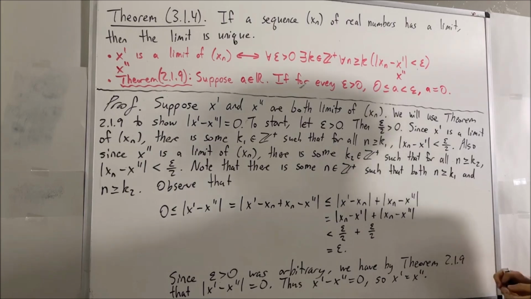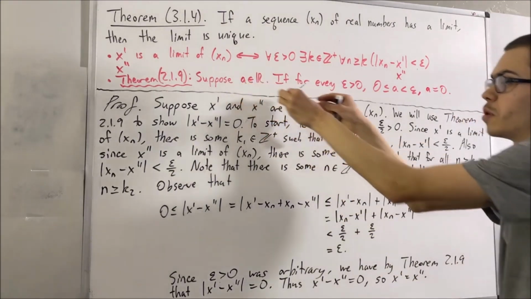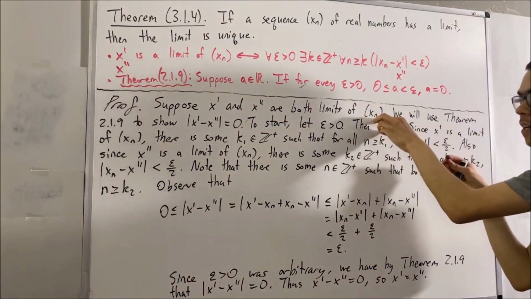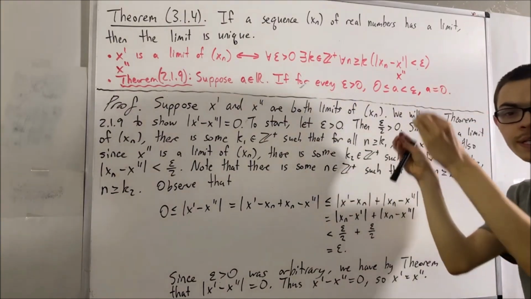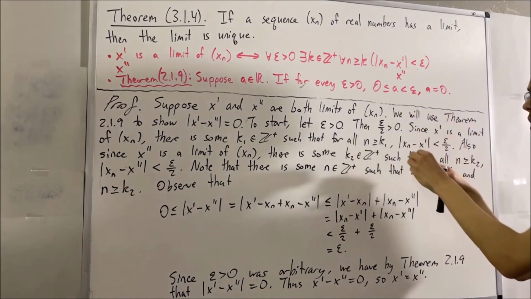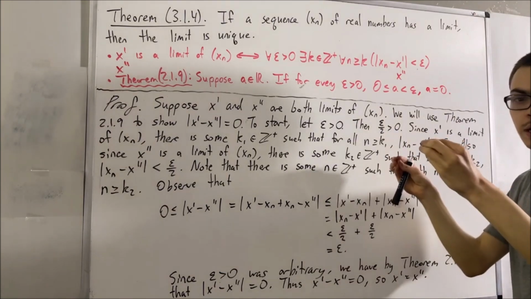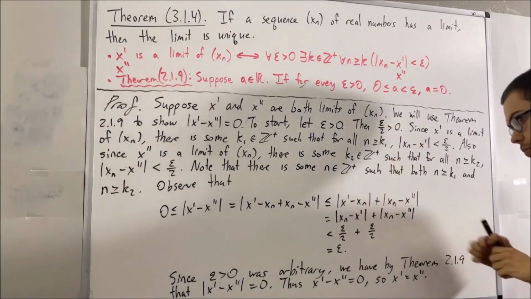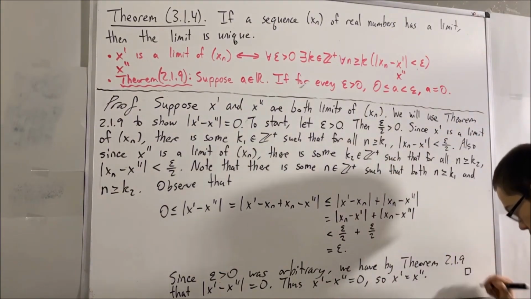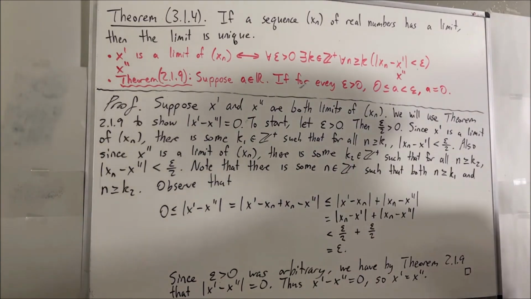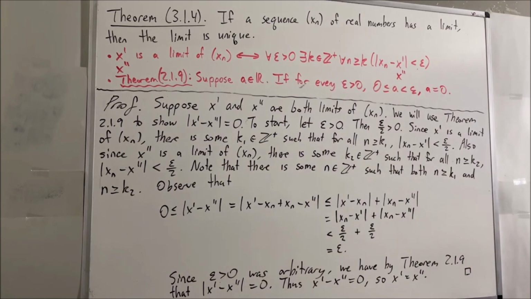And that's it, right? We gave ourselves two numbers which happen to be limits of xn. And then we proved that those numbers have to be equal. And that proves that if our sequence has a limit, then it's the only limit. So this completes the proof. And so yeah, that's pretty much the idea of how you could prove this theorem. And yeah, that's pretty much it for this video.